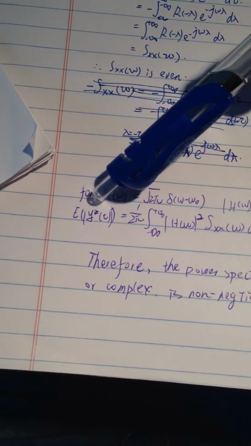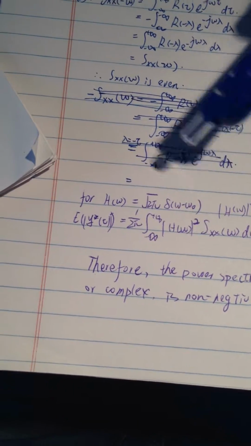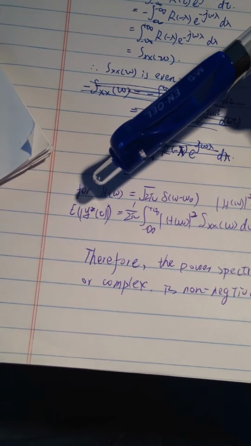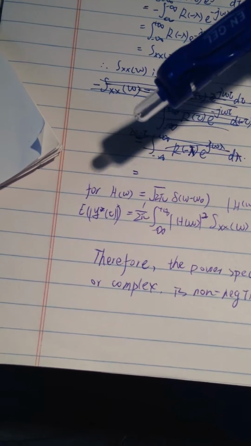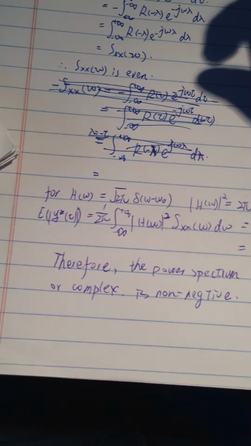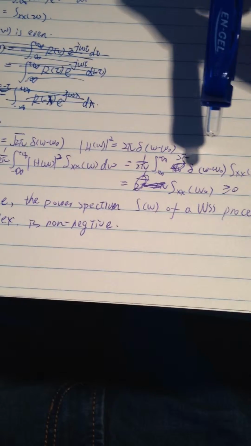Because Y(t) squared must be non-negative, the expectation is non-negative, so S_XX(omega 0) is non-negative.